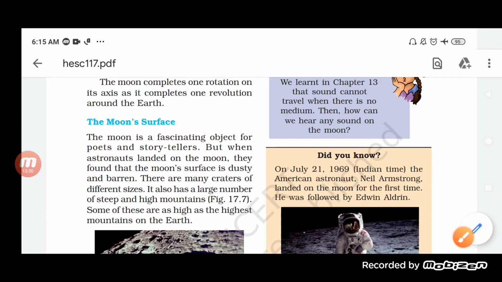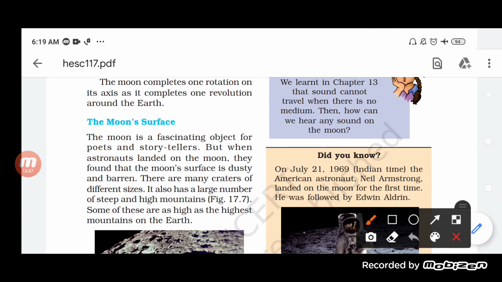Now let us try to understand the surface of the moon, students. The moon is a fascinating object for poets as well as storytellers. But when the astronauts landed on the moon, they found out that the moon surface is dusty and barren, and it does not have any kind of atmosphere.